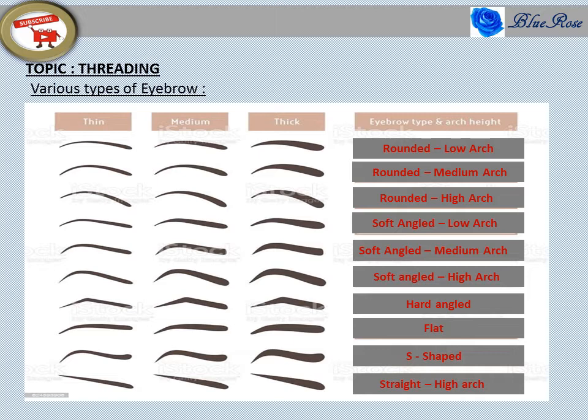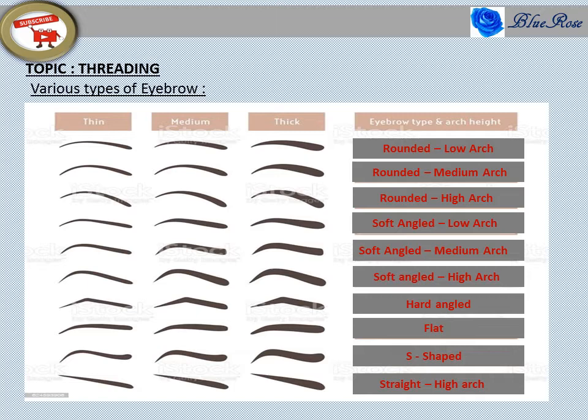So what are all the eyebrows? Rounded low arch, rounded medium arch, rounded high arch, soft angle low arch, soft angle medium arch, soft angle high arch, hard angle, flat, S shape, straight high arch. With respect to age and face, we give thin, medium or thick, and then provide the shape. Okay friends, I know it is too complicated to keep in mind, but just keep it as a theory reference.